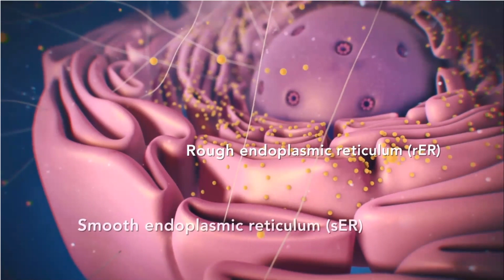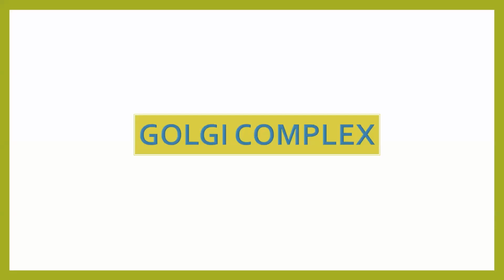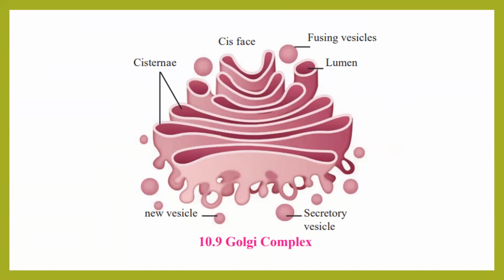Now, as we are done with endoplasmic reticulum, let's move on to the next cell organelle, which is nothing but Golgi. You can also call it Golgi apparatus, Golgi complex, or Golgi material. In some of the other texts, you will also find they are written as Golgi bodies. So do not get confused. It is one and the same. Before that, do you remember how a Golgi looks like? Very easy. Again, sac-like structure, but a little different than that of your endoplasmic reticulum.